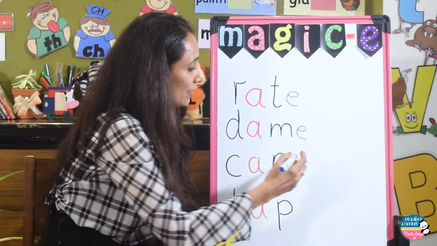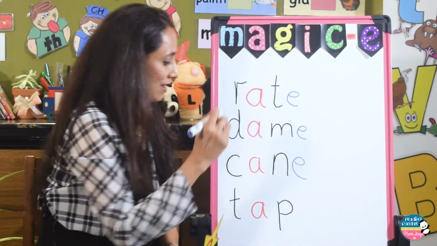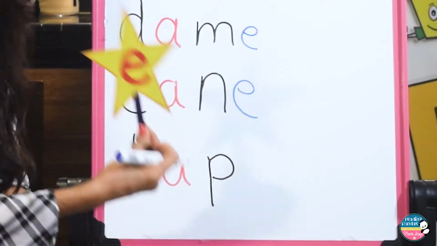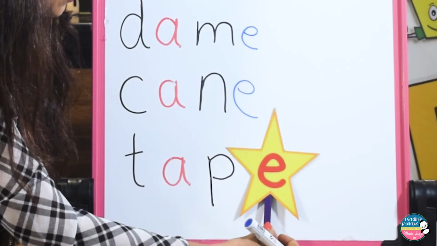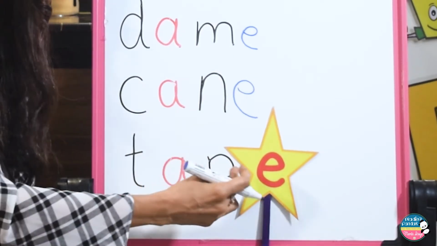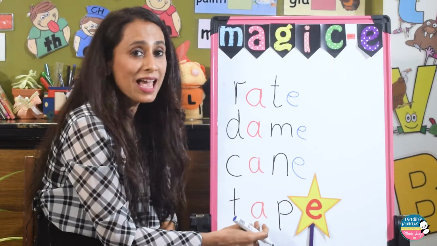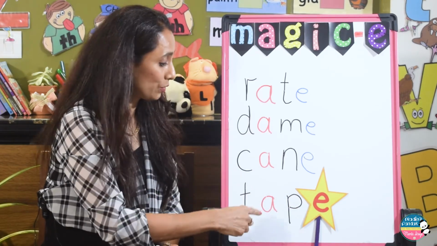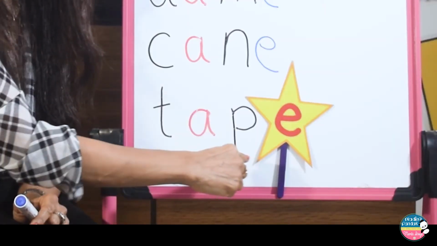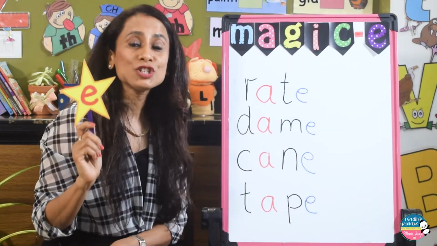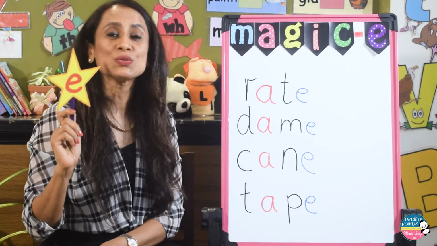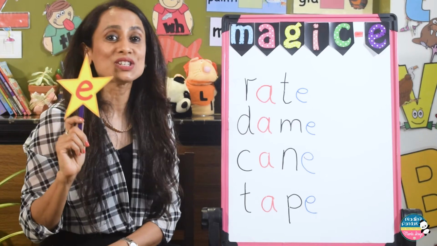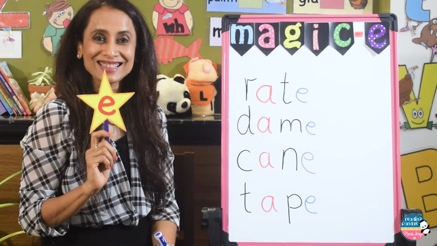There we go, and this word is cane, and here the short vowel sound A tapped again, and we will have tap will turn into tape, where A turned into A. Short vowel sound to long vowel sound, and the word is tape. Magic-E, Magic-E turns A to A magically. Silent-E, Silent-E turns A to A quietly.